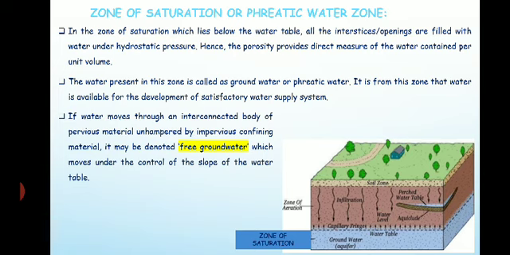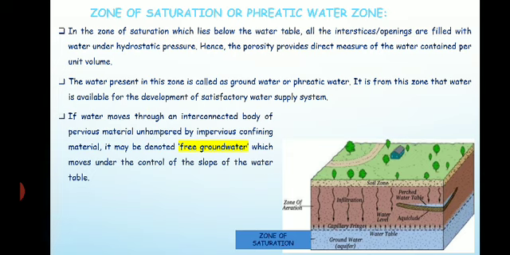Impervious means the pores are not connected or are totally absent, like a layer of clay where the porosity is very less.